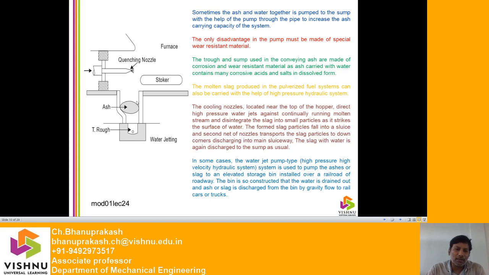The bin is so constructed that the water is drained out and the ash or slag is discharged from the bin by gravity flow to rail cars or otherwise trucks. So this is another way we can discharge the entire ash content.